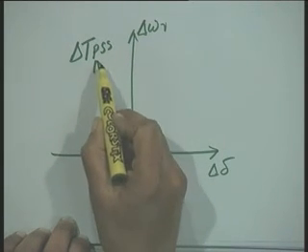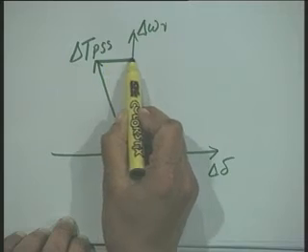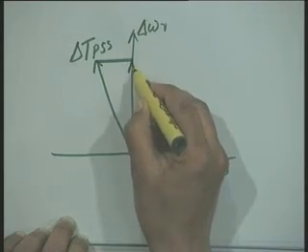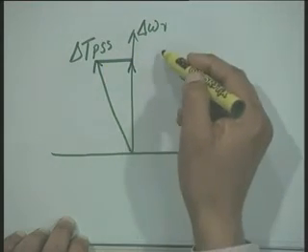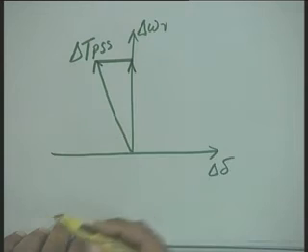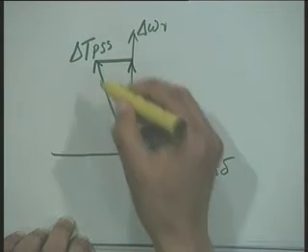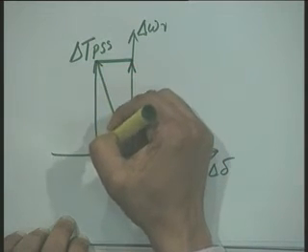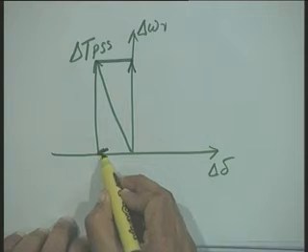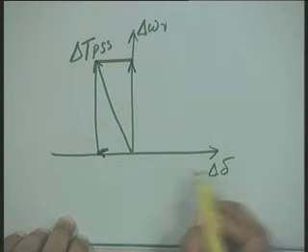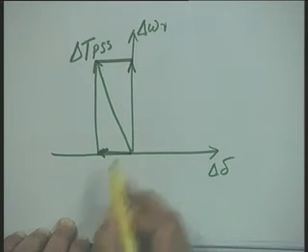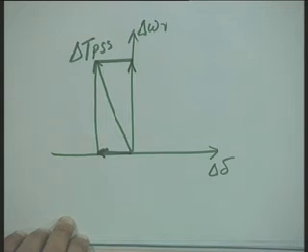And now you can see here actually that if we resolve this into two components, we get a component in phase with delta omega r, which is the damping torque, and we get another component which is in phase with delta delta, the synchronizing torque coefficient, but now we get a negative synchronizing torque coefficient, right.